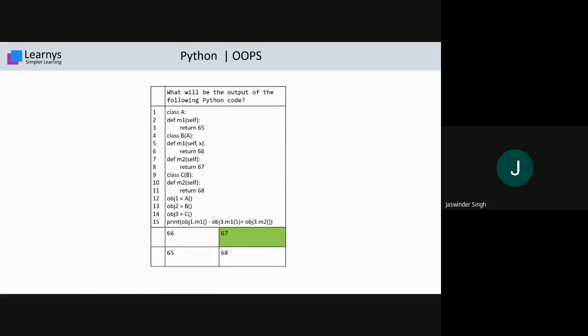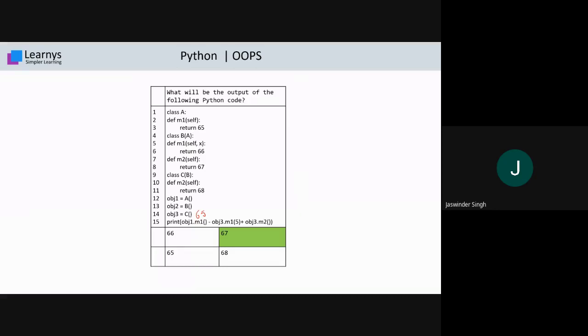Look at some line statements like statement numbers 12, 13, and 14. Here you are creating object obj1 for class A, obj2 for class B, and obj3 for class C. At statement number 15, you print obj1.m1. obj1 is an object of class A, so it searches for its function m1, and that function returns the value 65. So the outcome 65 takes the place of obj1.m1. Then we subtract obj3.m1.